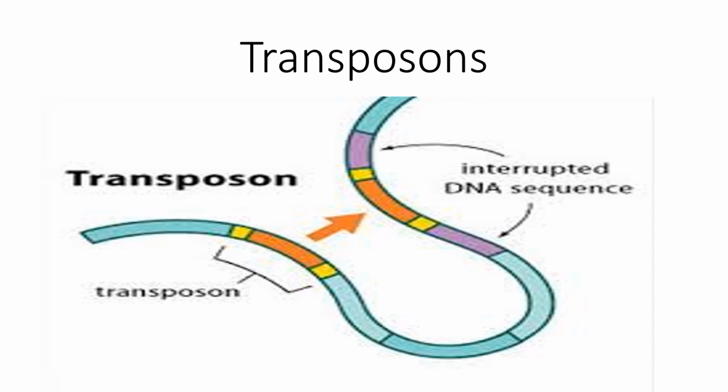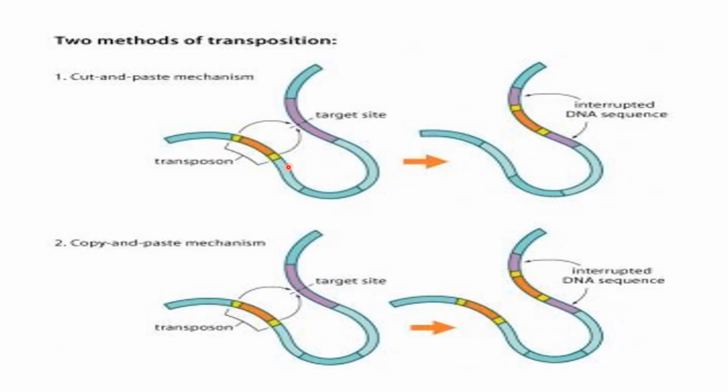These transposons may be cleaved and joined to another segment directly, or they may be copied first and this copy is joined to another chromosomal or DNA sequence. So it may be direct or indirect, and this gives another way for the regulation of gene expression.